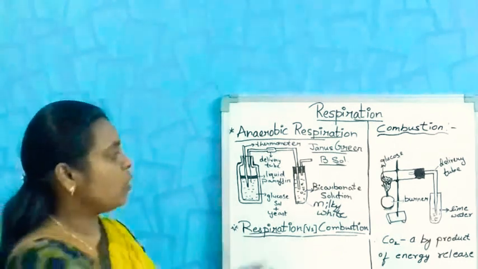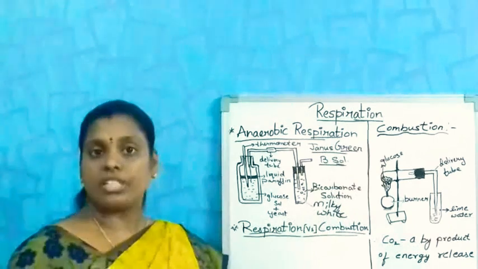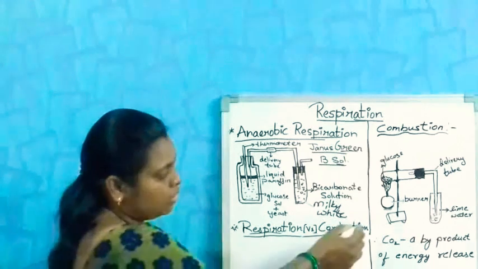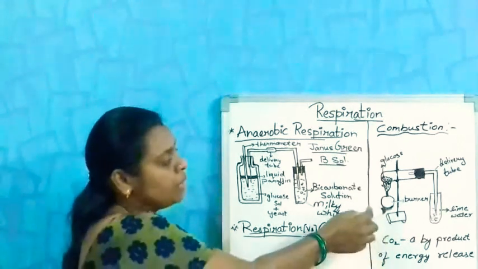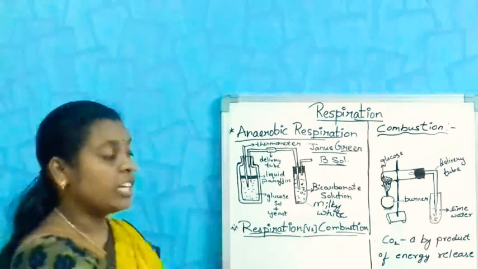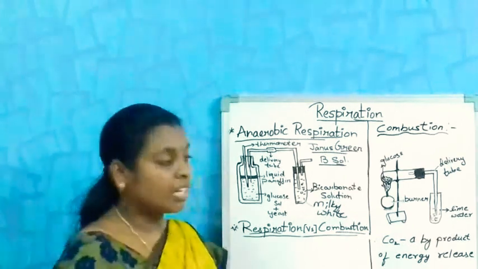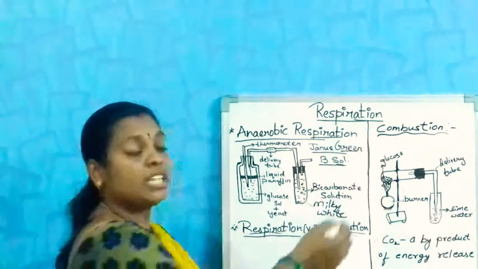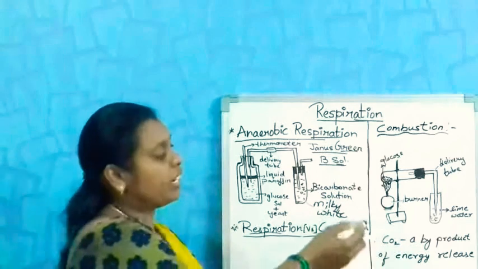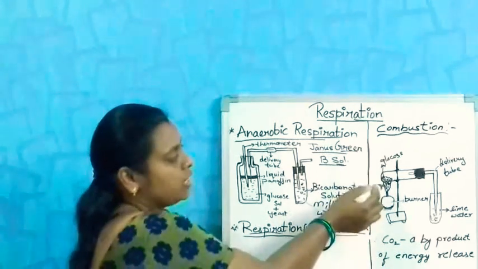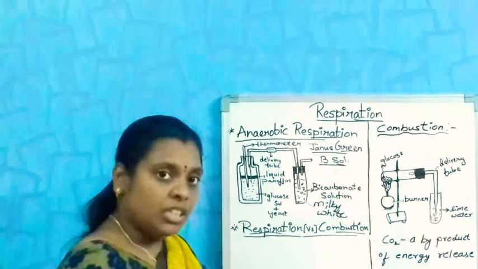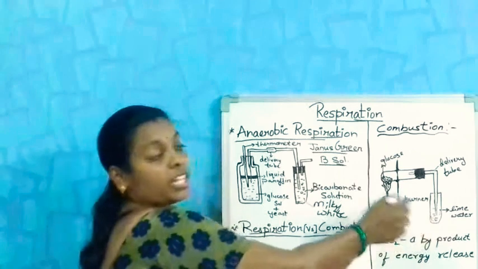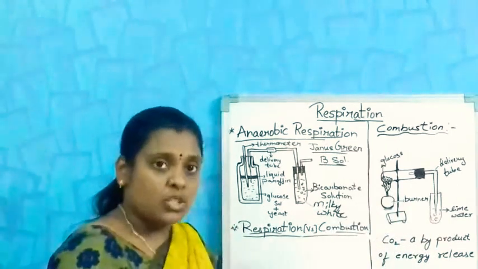For that, we are going to perform an activity for combustion. For this activity you need a burner, a stand, 2 test tubes, lime water, and 1 delivery tube. Heat the glucose in test tube 1 as shown in the figure, and some energy is released, and the gas which is liberated is sent to the other test tube.